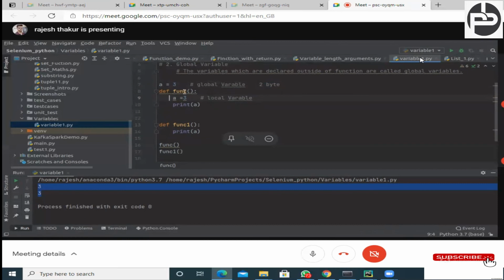Whenever this function gets called, only then will it occupy space in the memory. And once the function's work is done, it will release the memory, right? But if you define it globally, it will occupy the space in memory until your program execution is done. Make sense? So this is the difference between local and global variable.